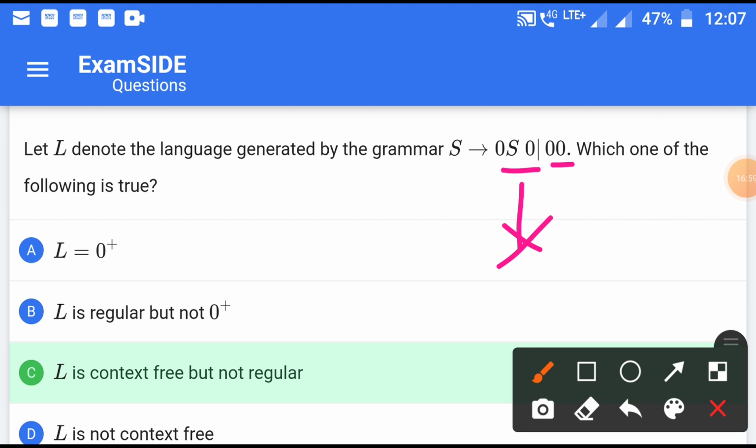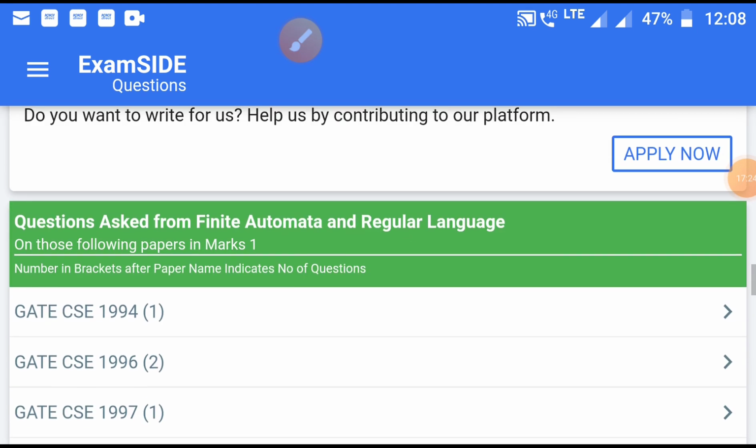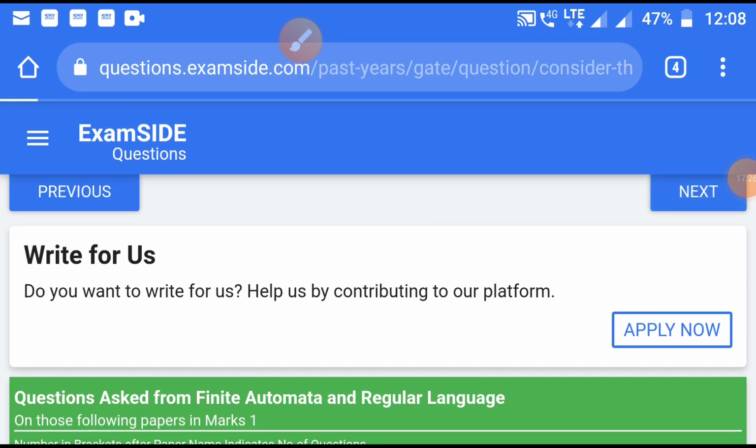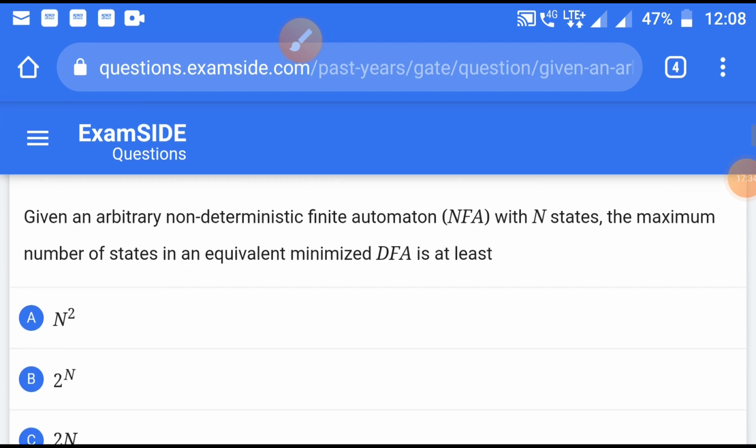Our discussion concludes that this answer is correct, because this is not type 3, it is actually type 2, so the answer given here is correct, no doubt. Just move to the next question.